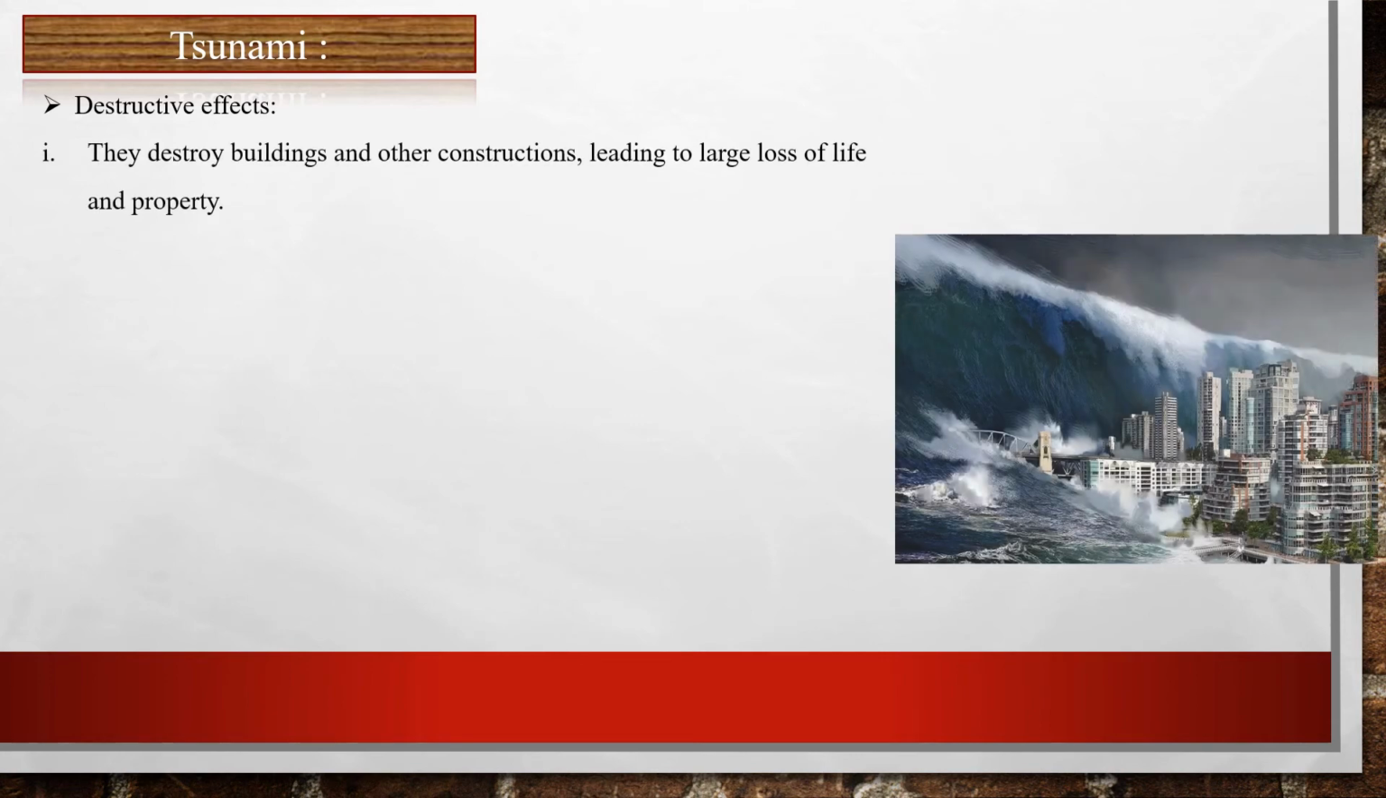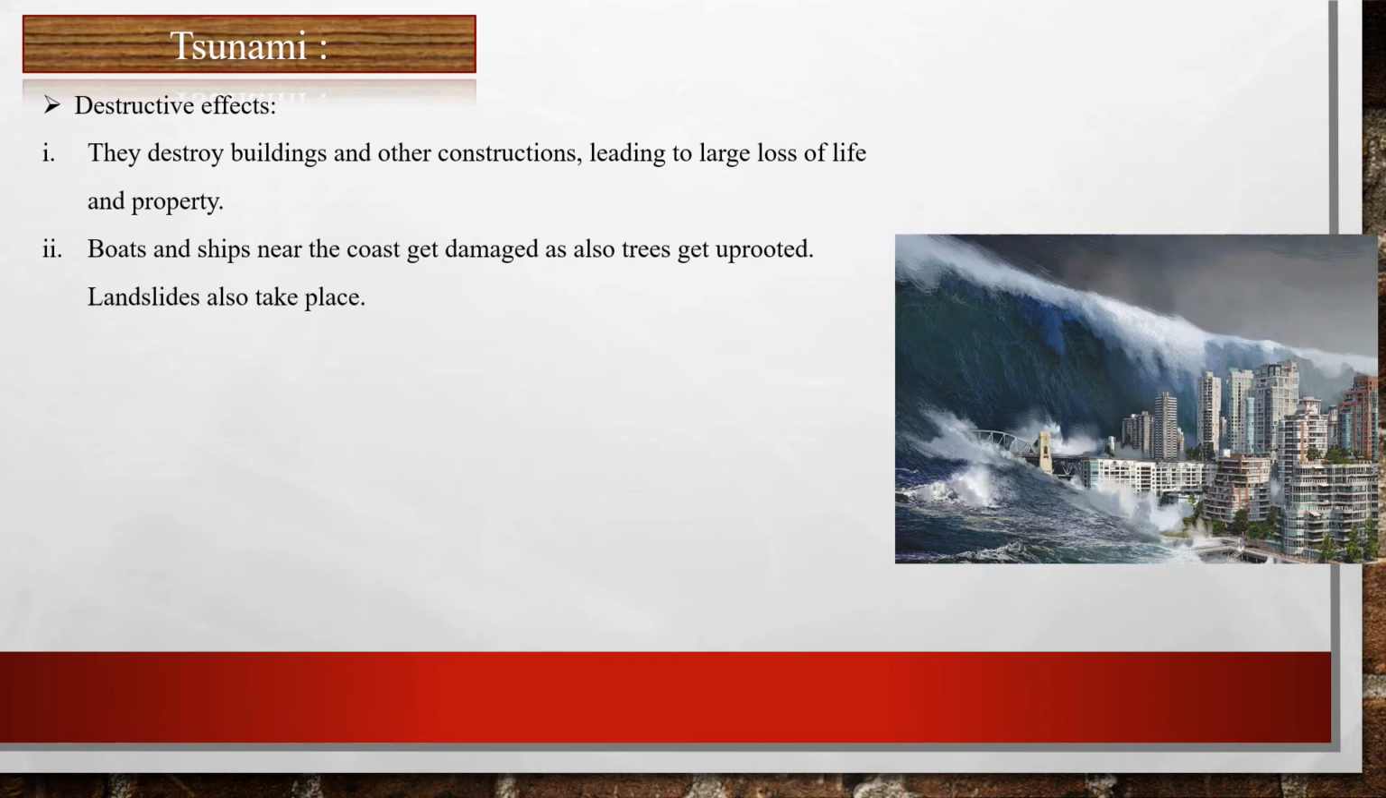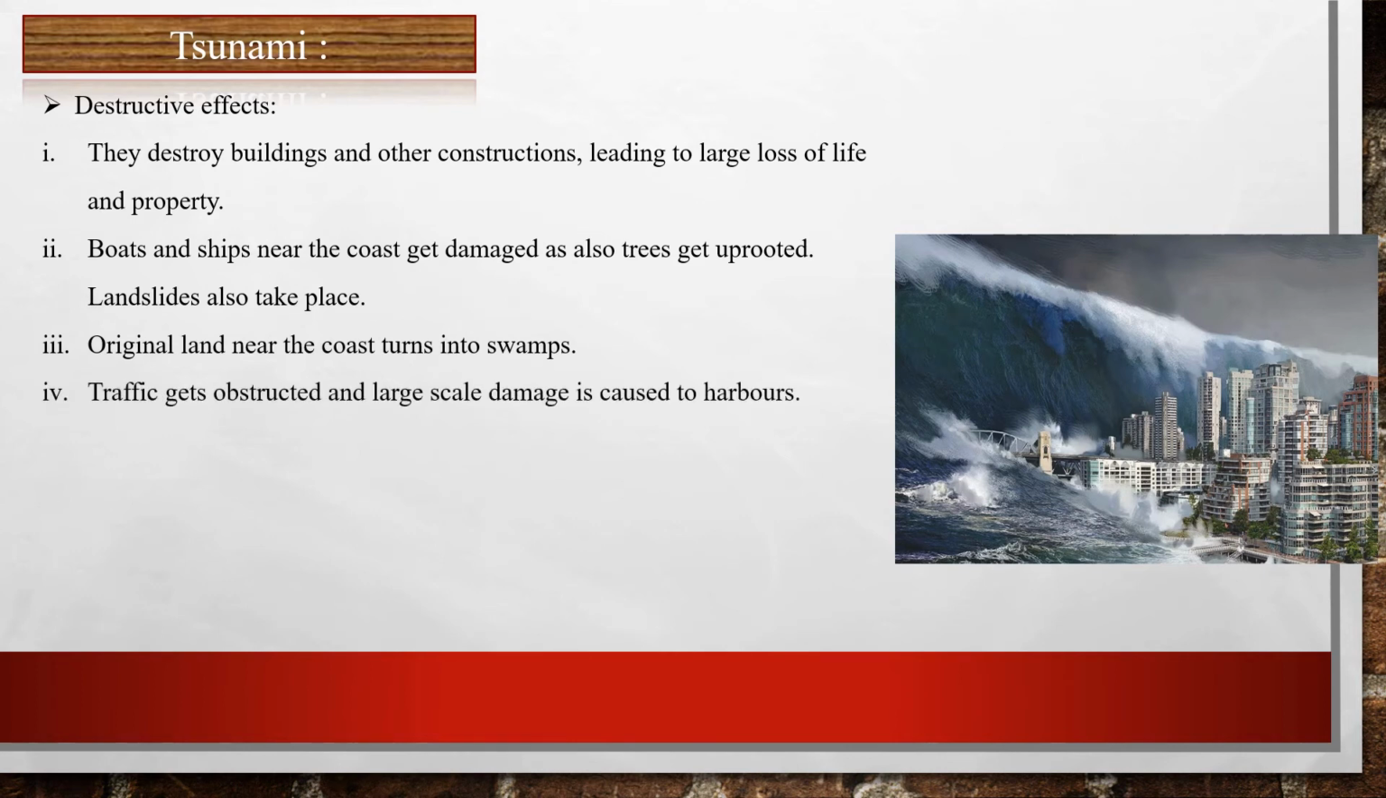Some of the destructive effects of tsunami are that they destroy buildings and other constructions, leading to large loss of life and property. Boats and ships near the coast get damaged, and trees get uprooted. Landslides also take place. Original land near the coast turns into swamps, traffic gets obstructed, and large-scale damage is caused to harbors.